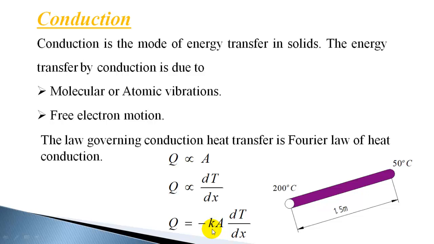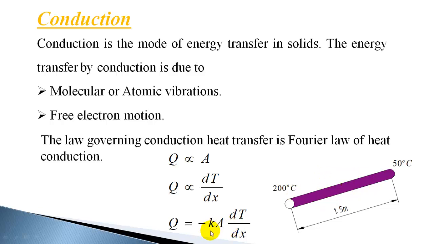A material having good thermal conductivity will permit more heat to flow through it. Metals are good conductors and usually have very good thermal conductivity compared to non-metals, and some of the insulators, which inhibit the flow of heat, have very low thermal conductivity. So insulators have low thermal conductivity and good conductors have high thermal conductivity.